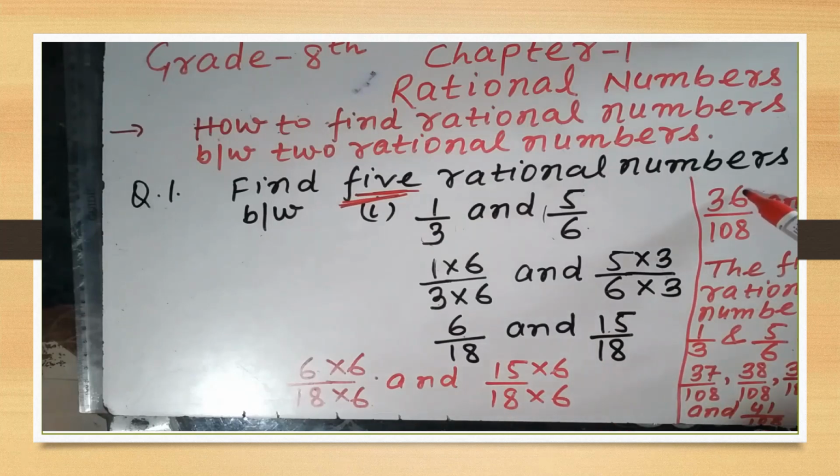Now we have to see between the numerators 36 and 90. We have lots of rational numbers, but we have to write only and only 5 rational numbers between 36 and 90. So I have taken 37 by 108, 38 by 108, 39 by 108, 40 by 108 and 41 by 108.